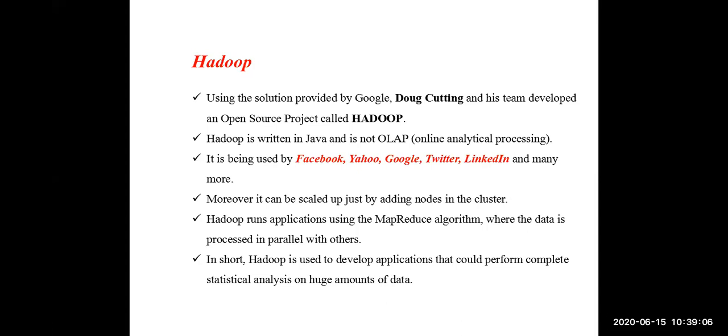So another file system is required. For this, Google proposed an algorithm to solve the problem of analysis of huge volumes of data. That algorithm is the MapReduce algorithm. Based on the MapReduce algorithm provided by Google, Hadoop was invented, which is developed purely in the Java language. Clear. This is the basics of Hadoop.